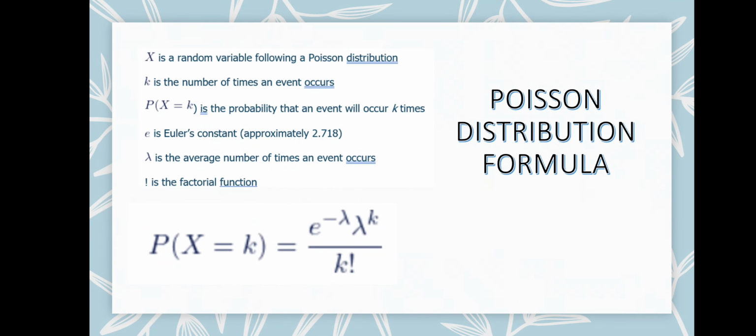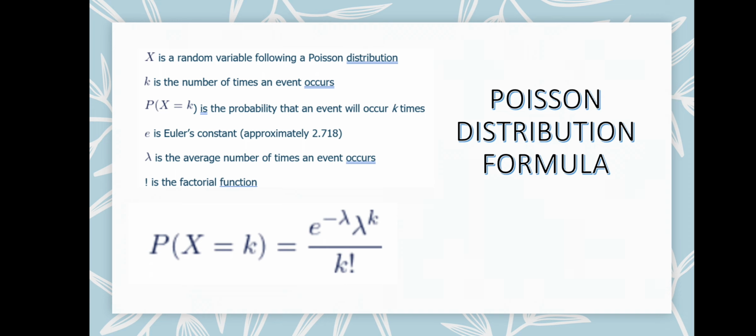The Poisson distribution formula is presented as: the probability of X equals k is equivalent to Euler's constant to the power of negative lambda, multiplied by lambda to the power of k, all over k factorial, where X is a random variable following a Poisson distribution, and k is the number of times an event occurs.